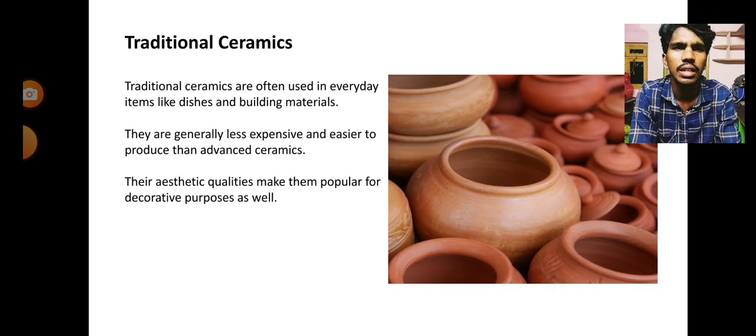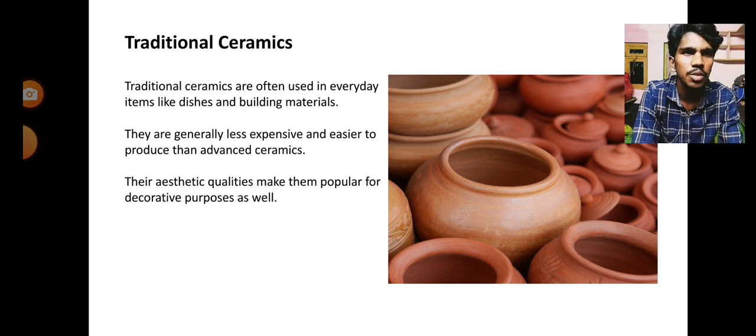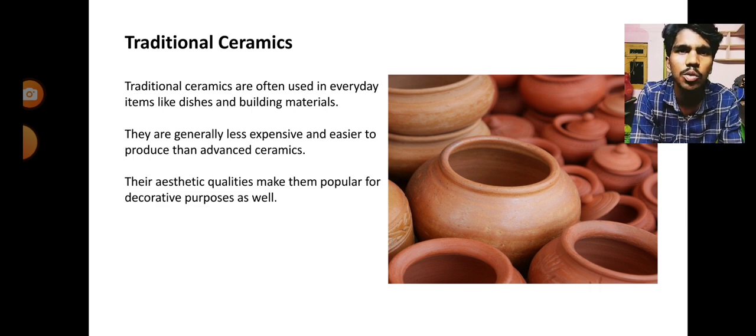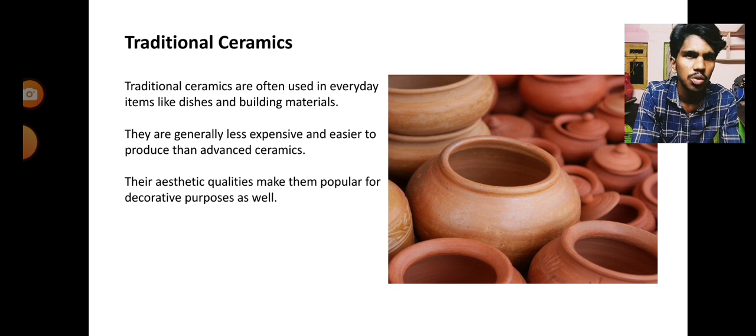Next, traditional ceramics. What is meant by traditional ceramics? Traditional ceramics means there is no usage of any chemical items, so they are made only with clay and natural materials. Traditional ceramics are used in everyday items like dishes and building material. You see them daily in your life, like dishes and storage vessels.